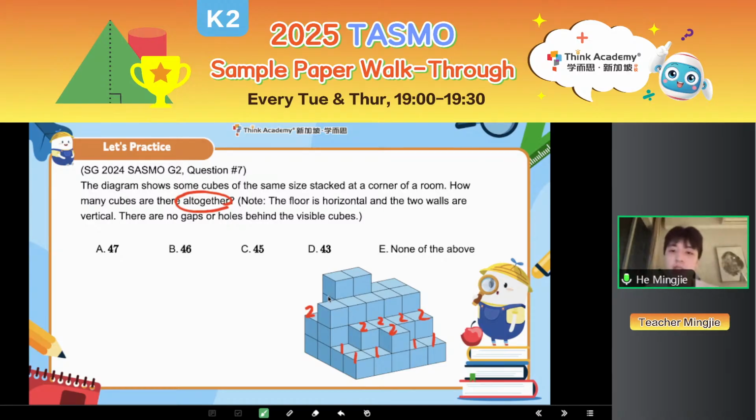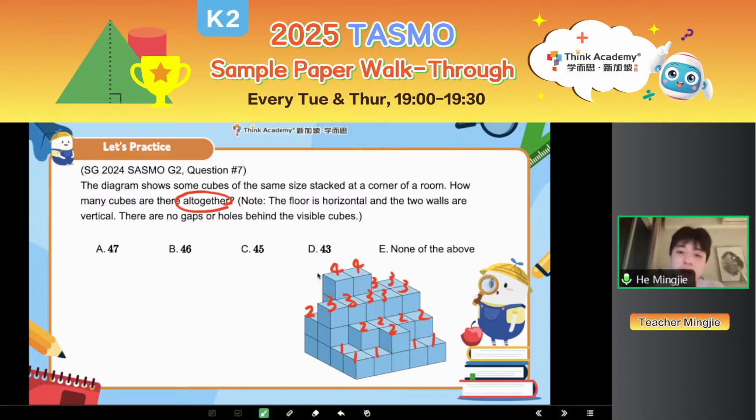So 3 is easy, right? So we just label 3 on the head. 3, 3, 3, 3, 3, 3, 3. Okay, done. After we label the 3, we go label 4. So label 4 is also the same logic. Okay, so 2, 4 there. So labeling is easy, but the most important part is your calculation needs to be careful.